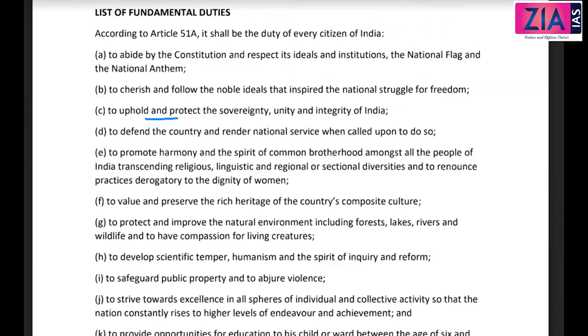To uphold and protect the sovereignty, unity, and integrity of India. To defend the country and render national service when called upon to do so. Guys, this is one case that I discussed when I discussed the fundamental rights. Okay, I hope you can connect that. I told you about forced labor or bonded labor, Article 23 and everything we have discussed, and I gave you one exception. This is one of the exceptions, right? So the state can impose on you to work in some area, maybe with payment or without payment, but it should be in the public interest and it should be national service.